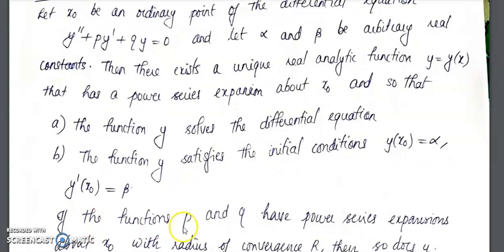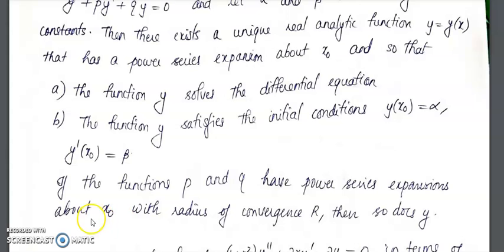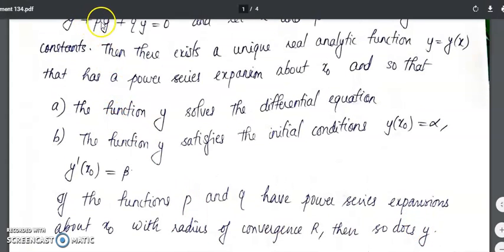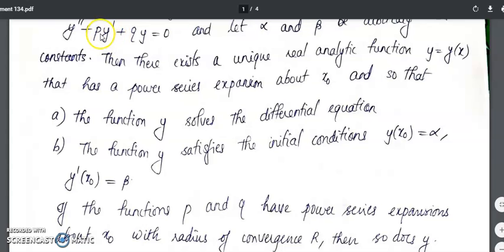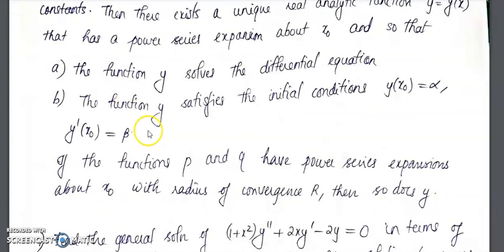If the functions p and q have power series expansion about x naught with radius of convergence r, then so does y. So here p and q we have taken to be analytic functions. p and q are analytic about x naught. So if the functions p and q are analytic, and if they have a radius of convergence r, then y will have a series expansion about x naught, and that also will have the radius of convergence r. So that is this theorem.